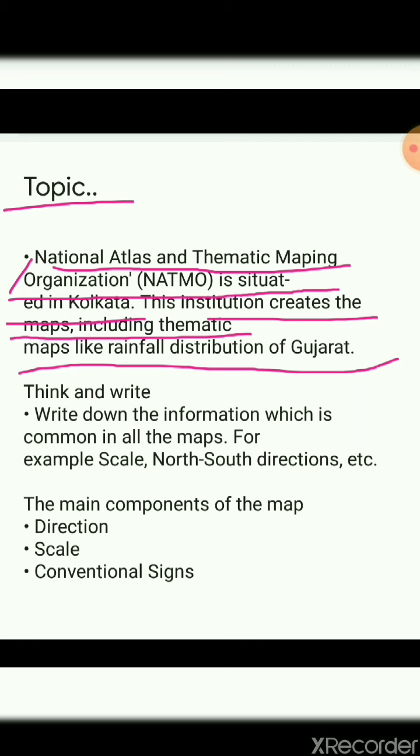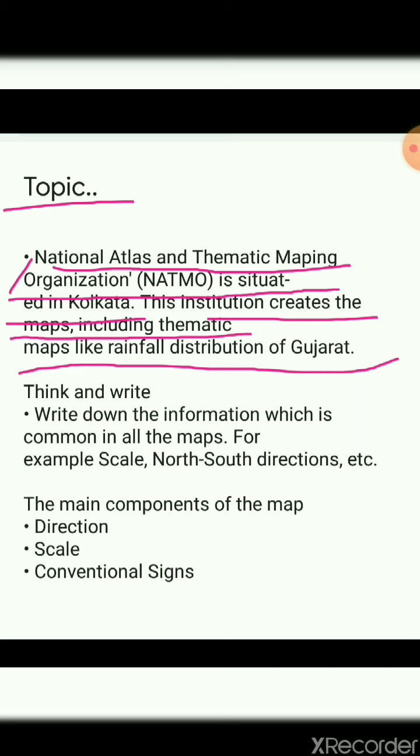The institution creates maps including thematic maps like the rainfall distribution of Gujarat. For example, rainfall means where rainfall is seen in Gujarat, the places in Gujarat where more rainfall is seen, that type of weather.